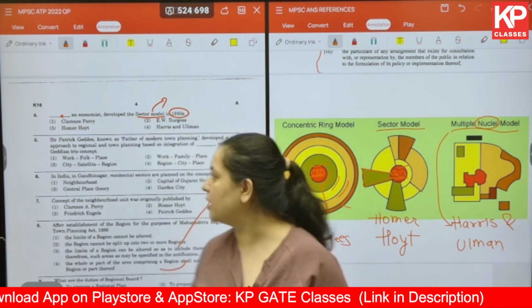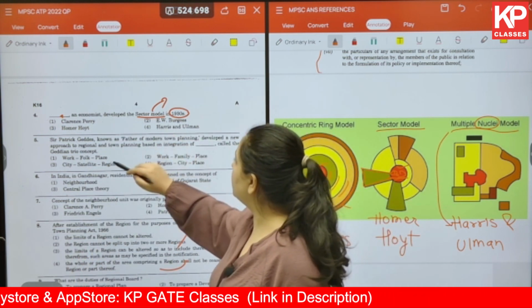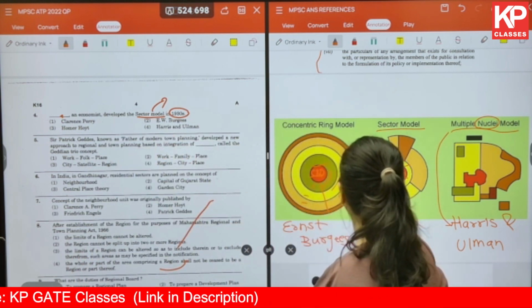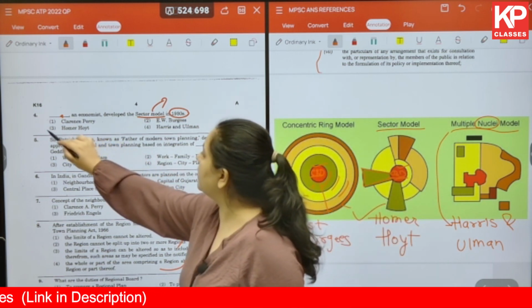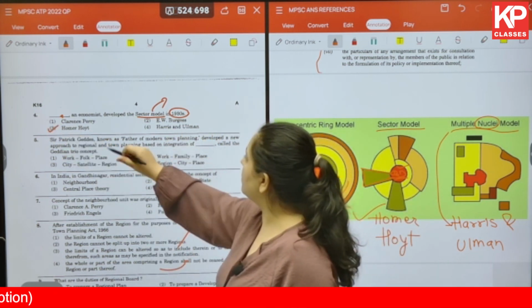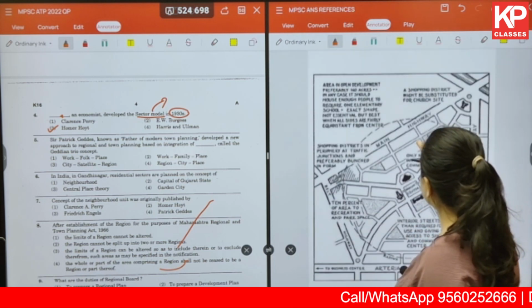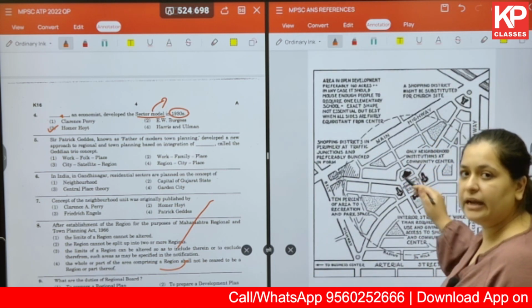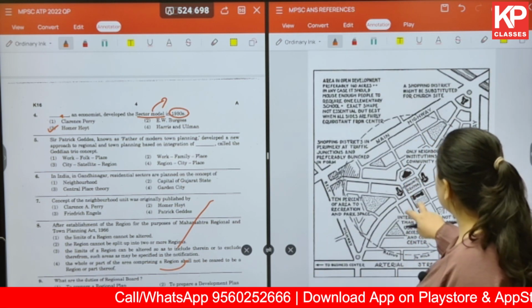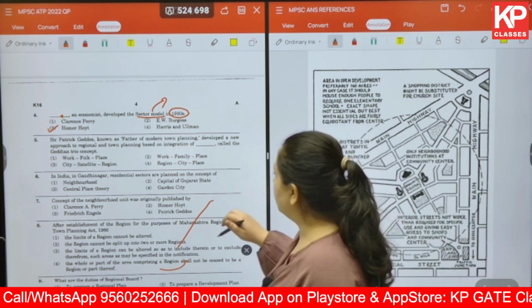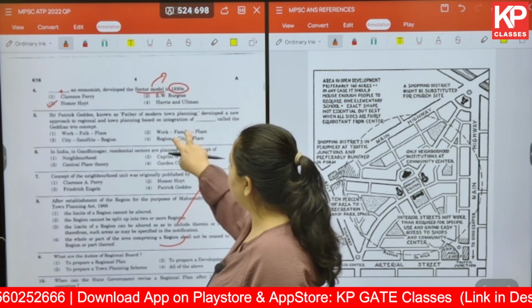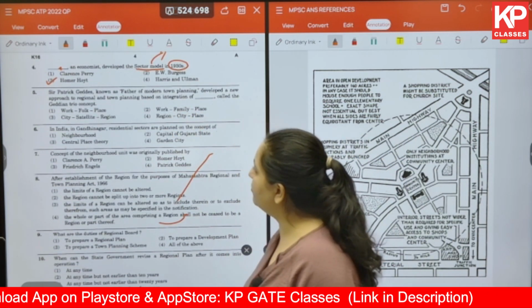Now coming back to our question, the sector model was given by Homer Hoyt. We've already seen this. The correct answer is 3. Now what about Clarence Perry? Clarence Perry has given us the concept called the neighborhood model. Okay, we'll come back to this later on. For now, let us move on to question number 5.